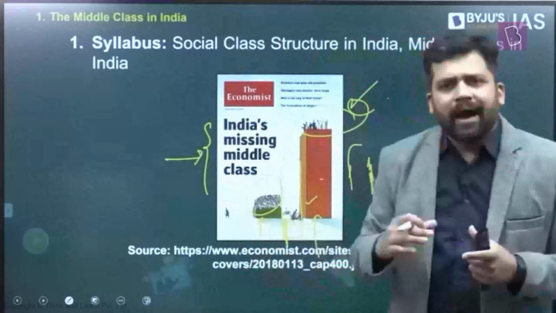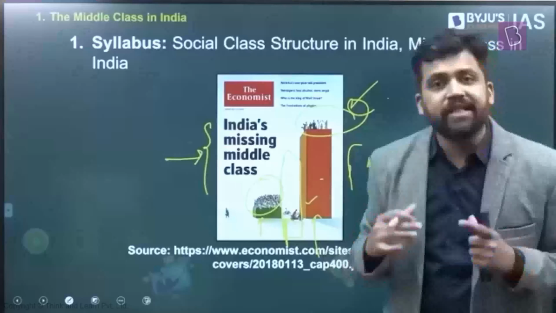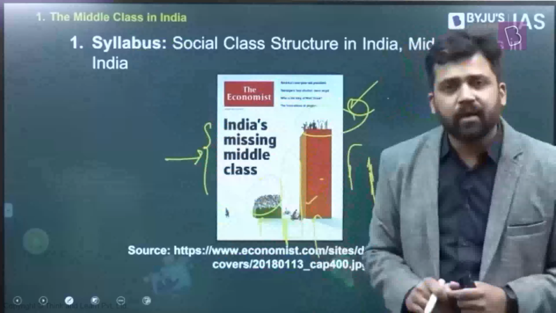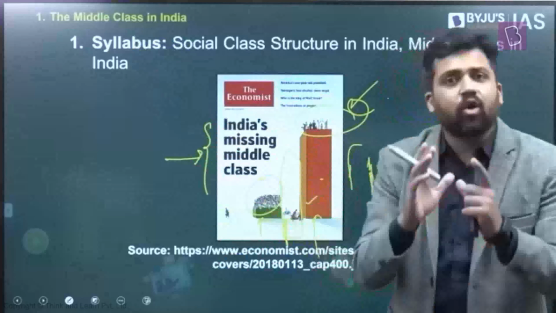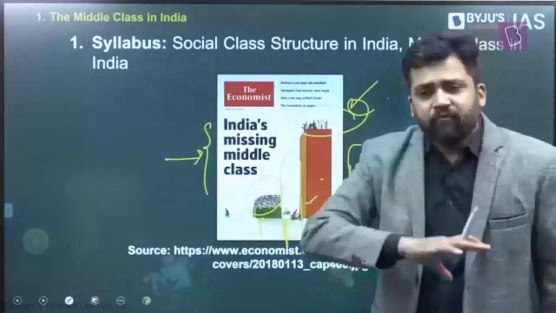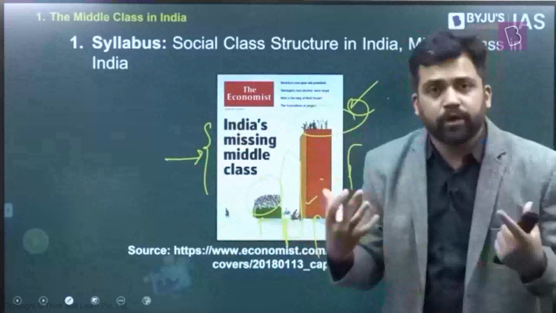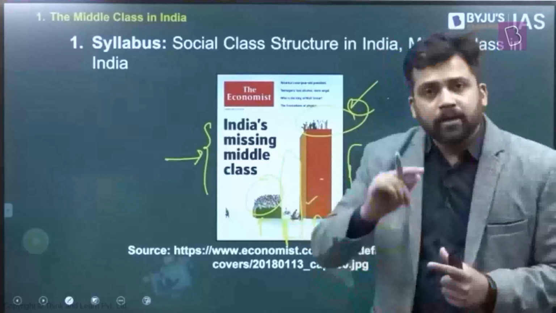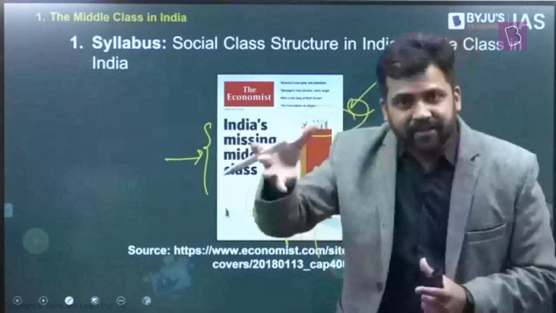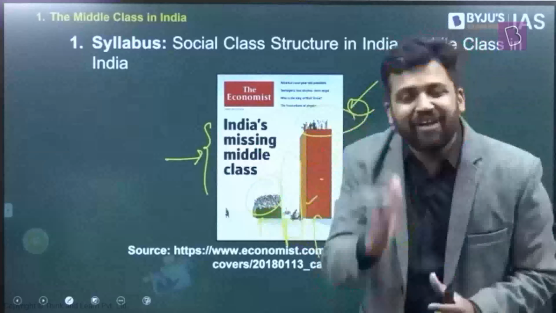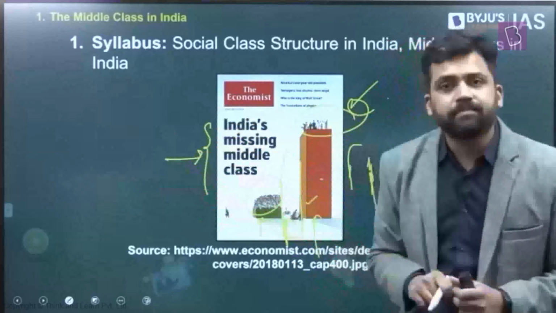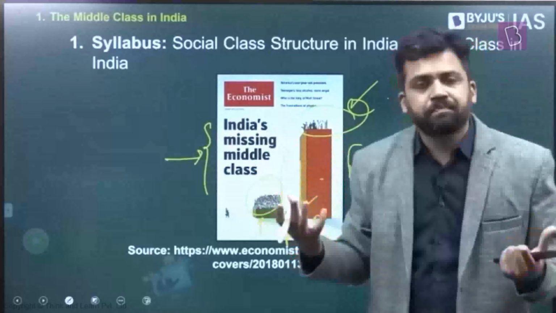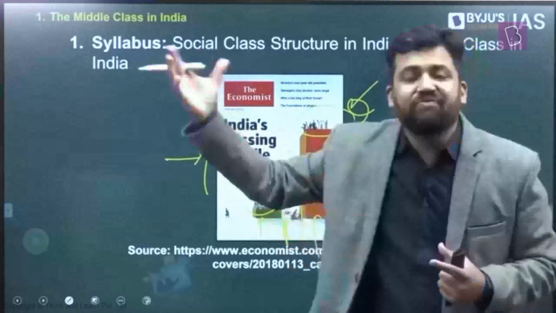Now, the question is, how come there is so much variation in these estimates? How come someone is saying it is hardly 2%, 3%, while some others are saying it is 36% of the entire population? Now, this is one interesting observation, and I want you to think about it. When you are trying to understand society, what you are trying to do here? You are trying to create certain categories, you are trying to define things, you are trying to classify things. The way you are defining things, the way you are classifying things, the way you are understanding a thing, that will decide the boundaries. Accordingly, the sizes will vary. So your counting will depend on how you are defining things. If your definition changes, the number changes. And as a result, you will find massive variations.